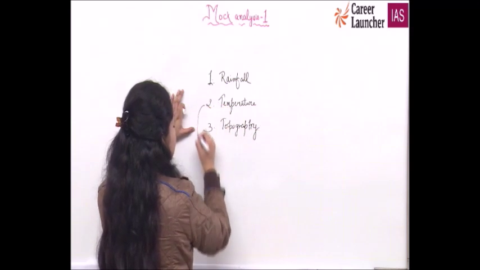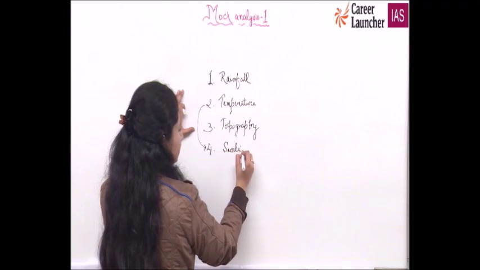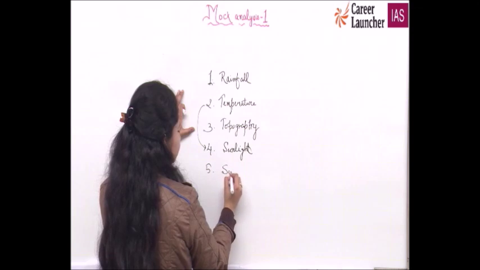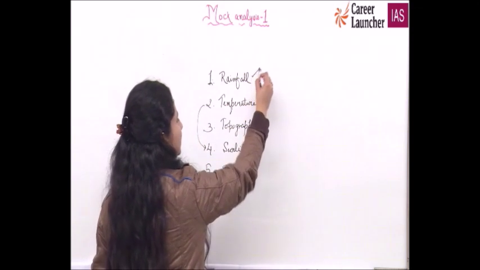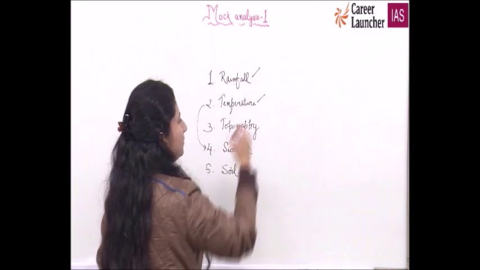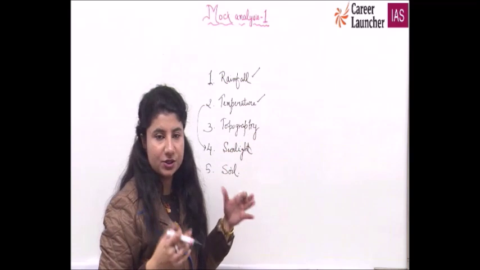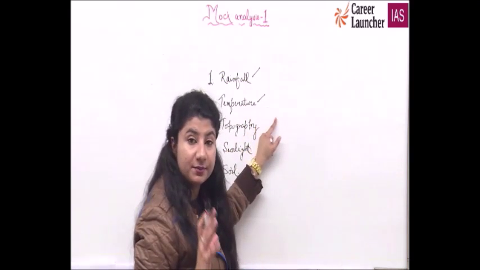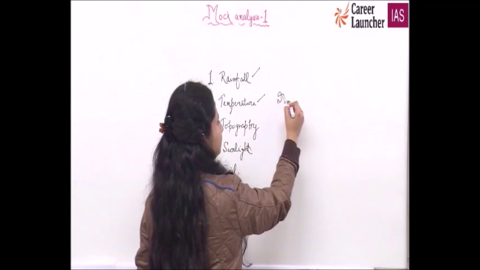And this temperature is given by sunlight, soil. Understand. Rainfall has to be there. There has to be an adequate amount of temperature. Neither too cold, not very hot temperature. This should not be there. There has to be some sort of optimum temperature that will give you more of diversity.